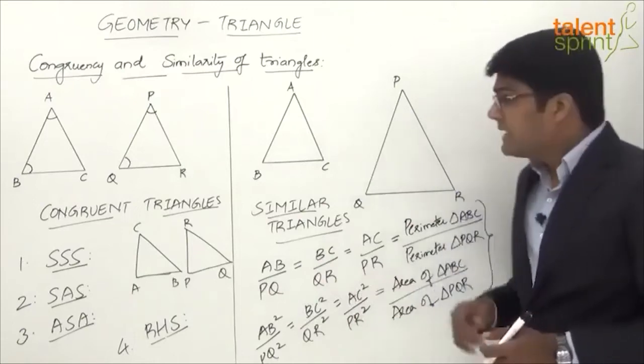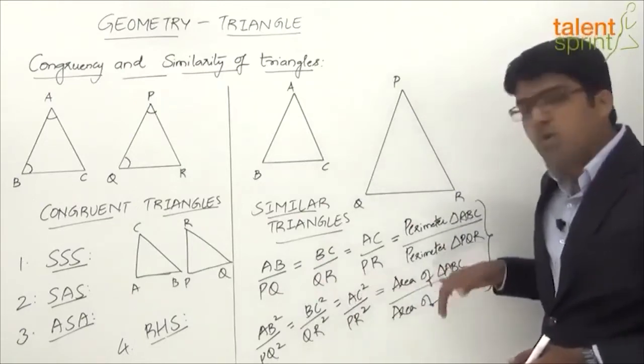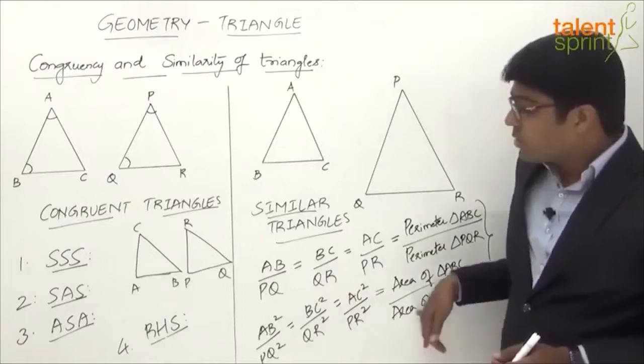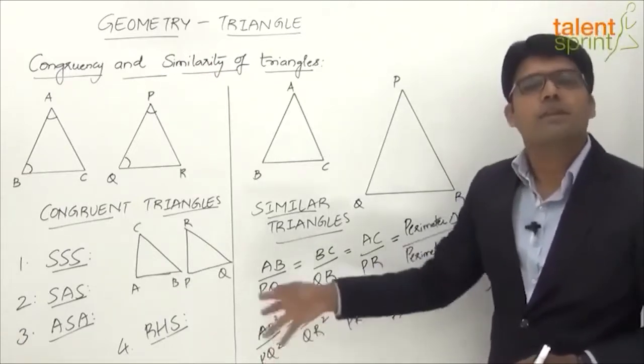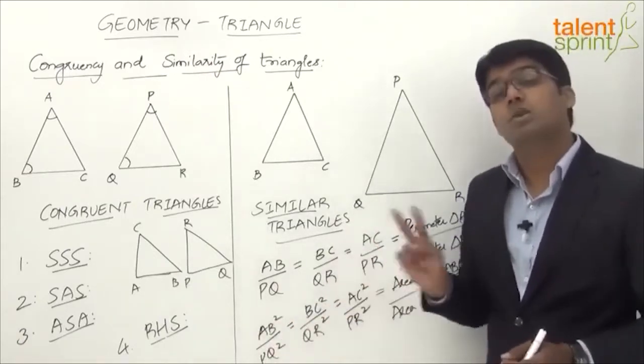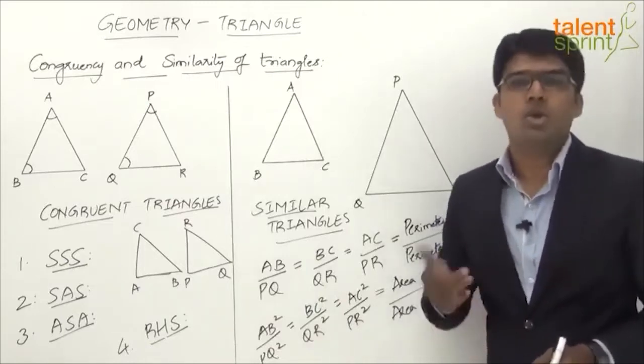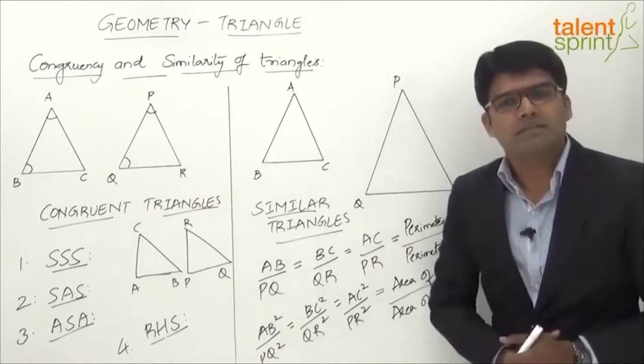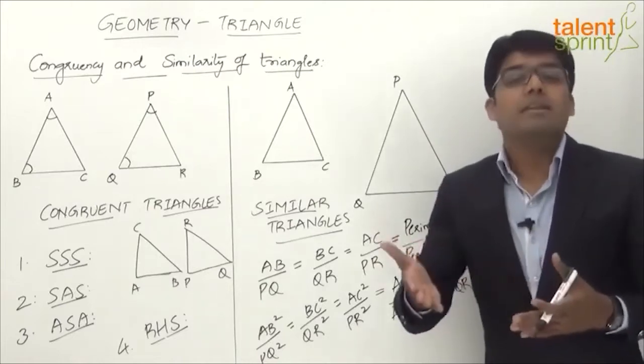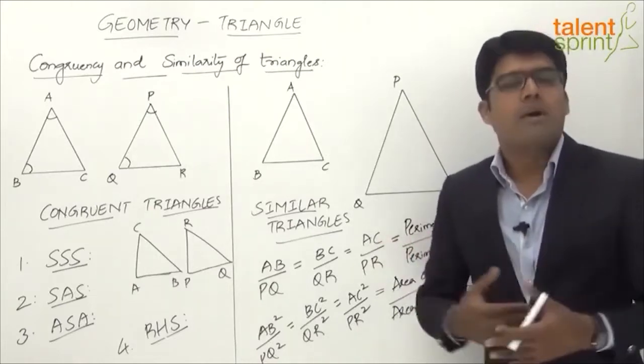Also note that in case of similar triangles, the ratio of the areas of the two triangles is not only equal to the ratio of squares of any two corresponding sides, but it is also equal to the ratio of squares of any two corresponding altitudes or any two corresponding medians. Now we will learn about altitudes and medians in our next part of the discussion.